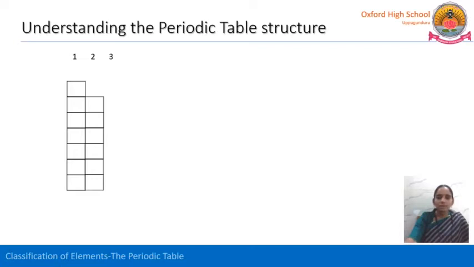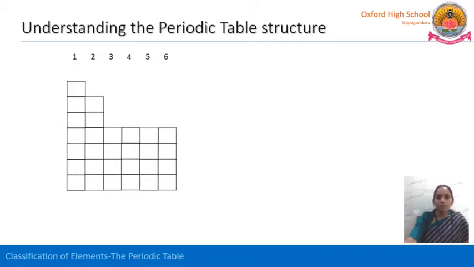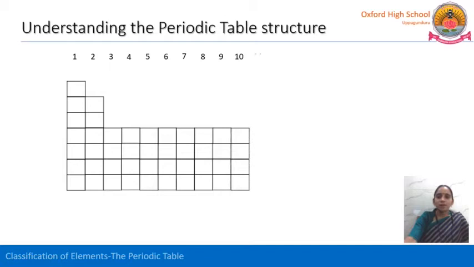First of all, we will discuss groups. We have 18 groups in the modern periodic table. In the first periodic table, Mendeleev divided the elements into 8 groups and 7 periods, and again divided those 8 groups into 2 subgroups, A and B. Here we have separated all those A and B, and the modern periodic table altogether consists of 18 groups.